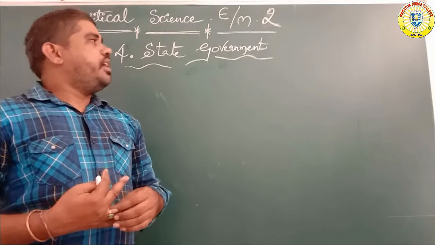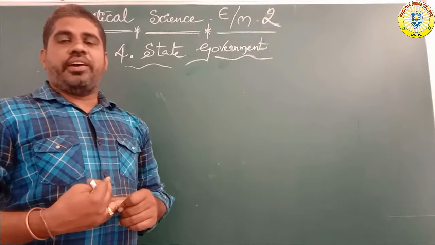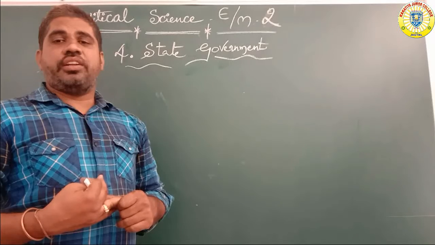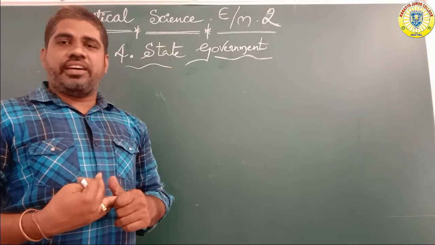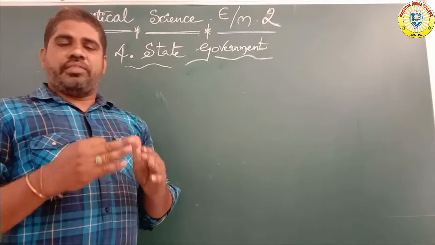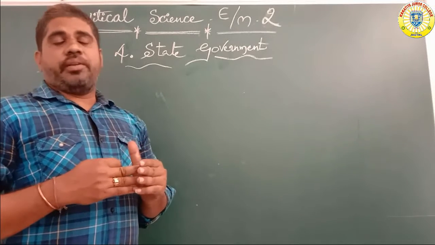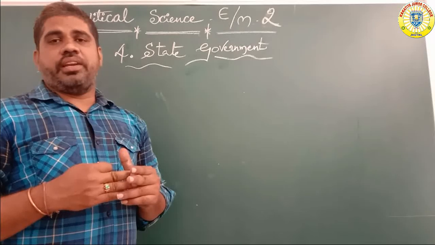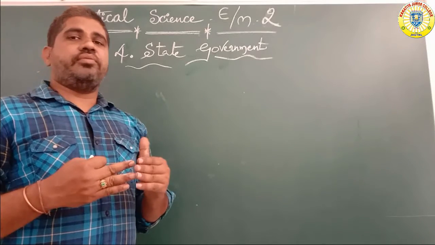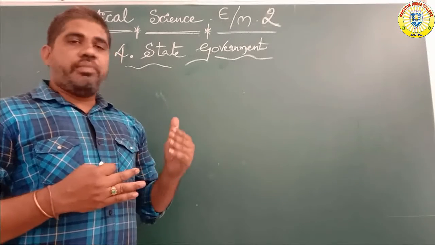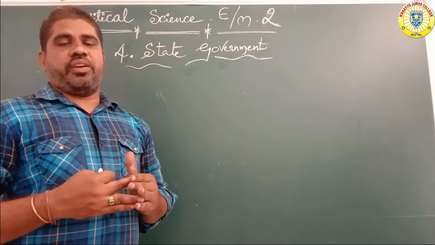Every state is under the control of the governor, the head of the state. Article 356 is mainly about President's rule, where the president directly controls the state. Okay, we will discuss it.